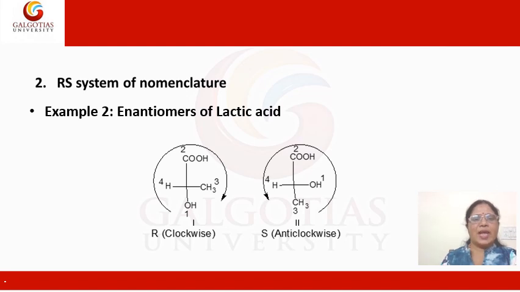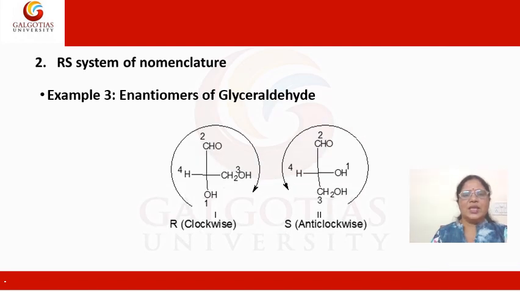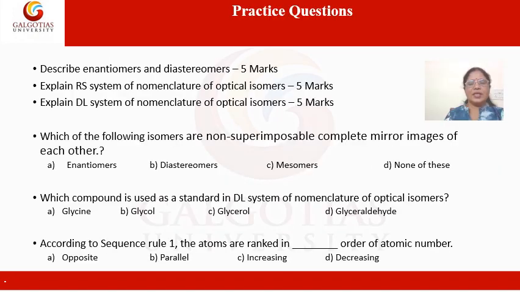Next example is of lactic acid. We have drawn here the 2 enantiomers, and if we see the priority sequence from hydrogen, COOH to CH3, in the first structure it is going clockwise, so it is R, and in the second one it is anti-clockwise, so it is S. One more example of glyceraldehyde. Here again we can see in the first structure the priority sequence is clockwise, so it is R, and in the second one the priority sequence is anti-clockwise, so it is S.